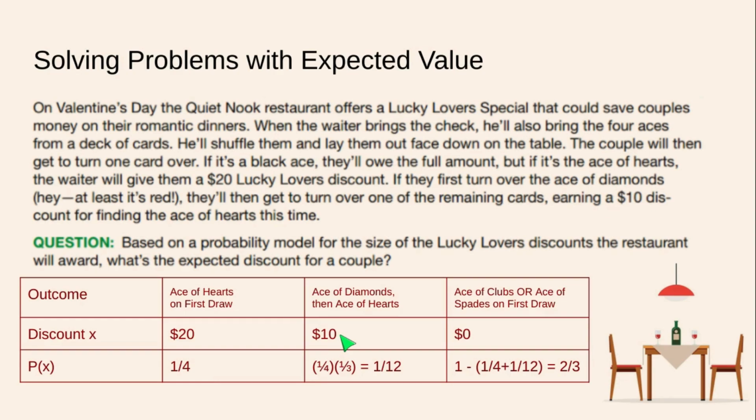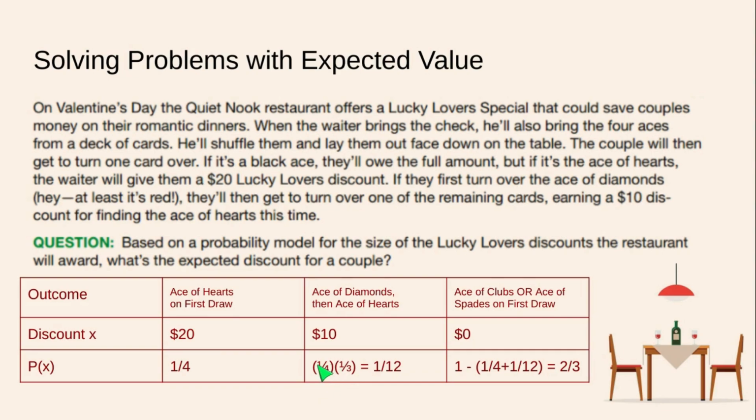But we need to think, what are the odds of first picking the ace of diamonds and then picking the ace of hearts, knowing that we no longer have an ace of diamonds in the set of cards to choose from. So there's a 1 in 4 chance of choosing the ace of diamonds, and then we need to multiply by a 1 in 3 chance of choosing the ace of hearts, given that there's no ace of diamonds, okay?